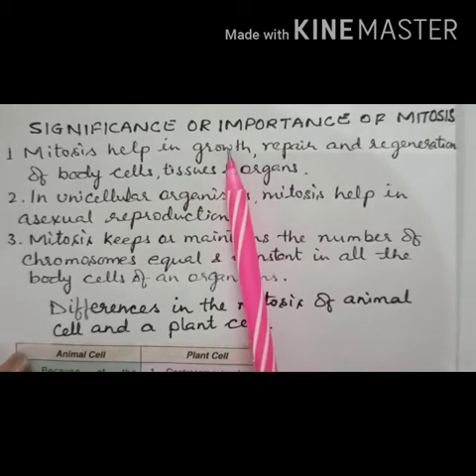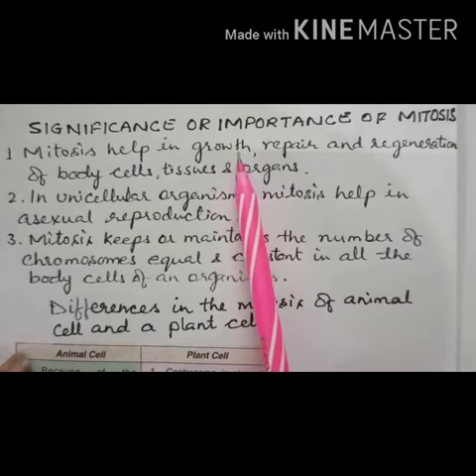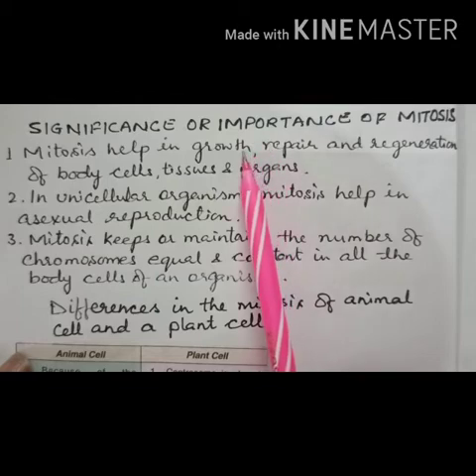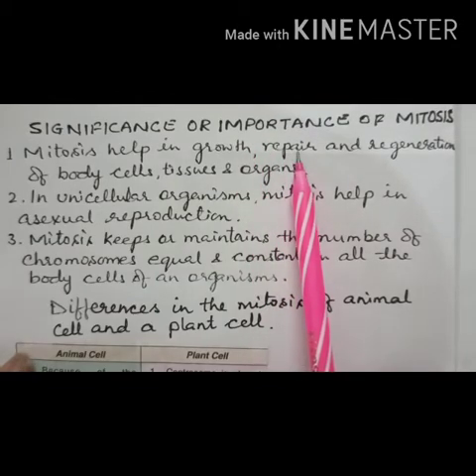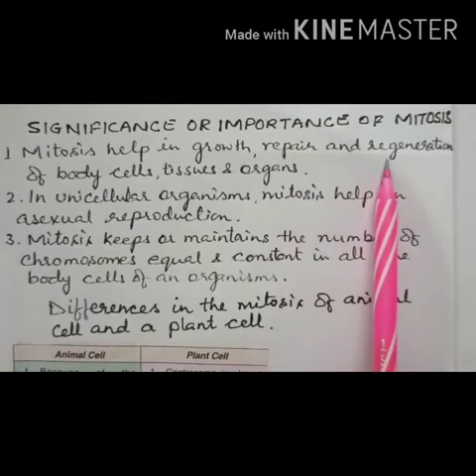Mitosis helps in growth because all of you know life begins with one single cell, then it divides into 2, then 4, then 8. In this way the body of an organism is formed. It also helps in repairing worn out tissues and cells. Third is regeneration.